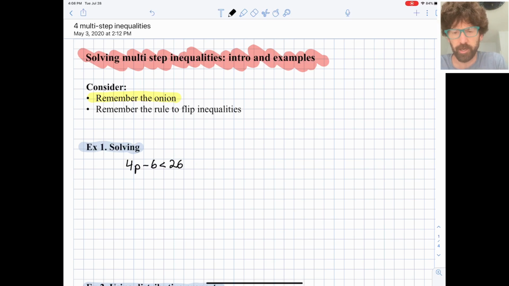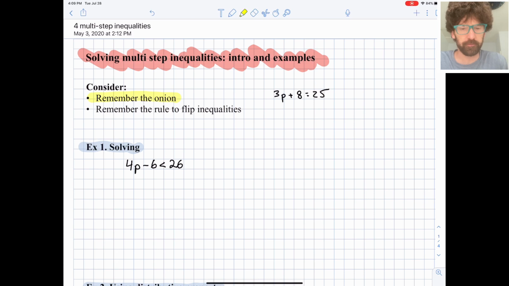And I'll just do a quick reminder here where if we have 3p plus 8 equals 25, do you deal with the 8 or the 3 first? We figure that out by building an onion, circling the pieces that are closest to the variable, following order of operations, and then we gradually peel away that onion. In this case, we would see the 8 is exposed first. We would subtract 8 from both sides. Then we would deal with the 3, and eventually we would have p isolated. So that's what I mean by building the onion, or remembering the onion.